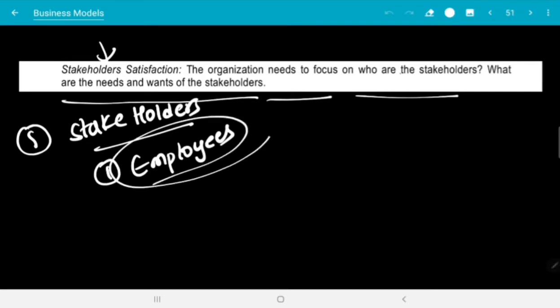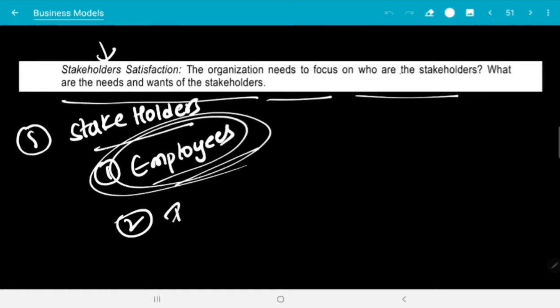So the organization has to keep them happy, because if the employees are affected, it creates a lot of impact on the financial performance of the organization. So the organization must keep them happy by introducing skills, giving decent remuneration, as well as promotions, non-monetary public recognitions, commissions, everything. Those are the needs and wants of the employees.